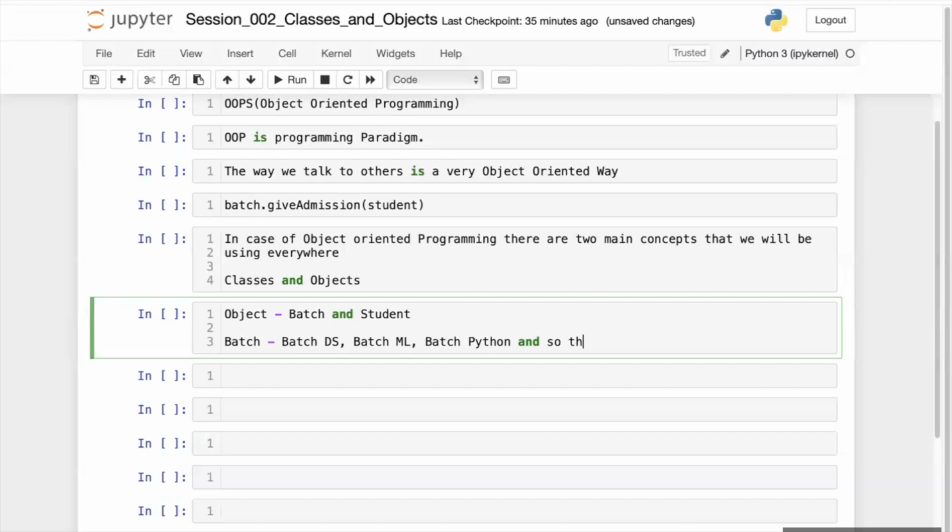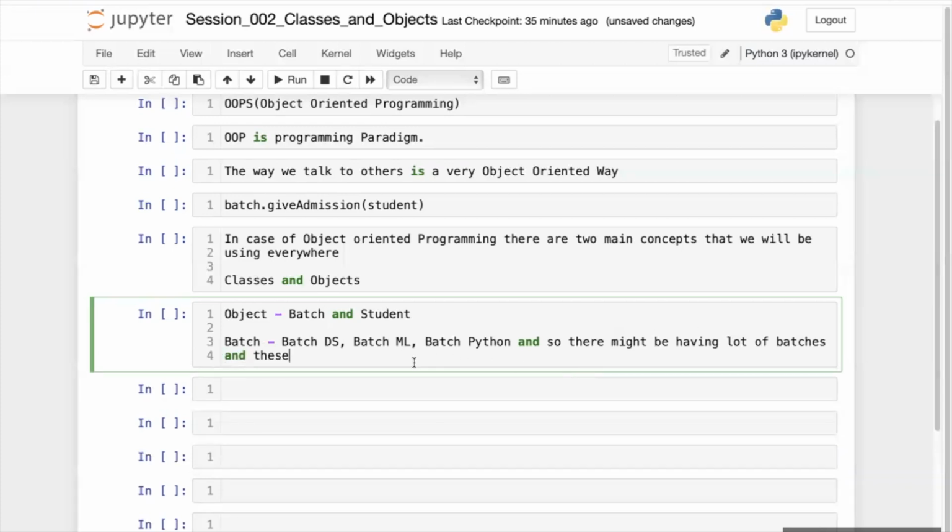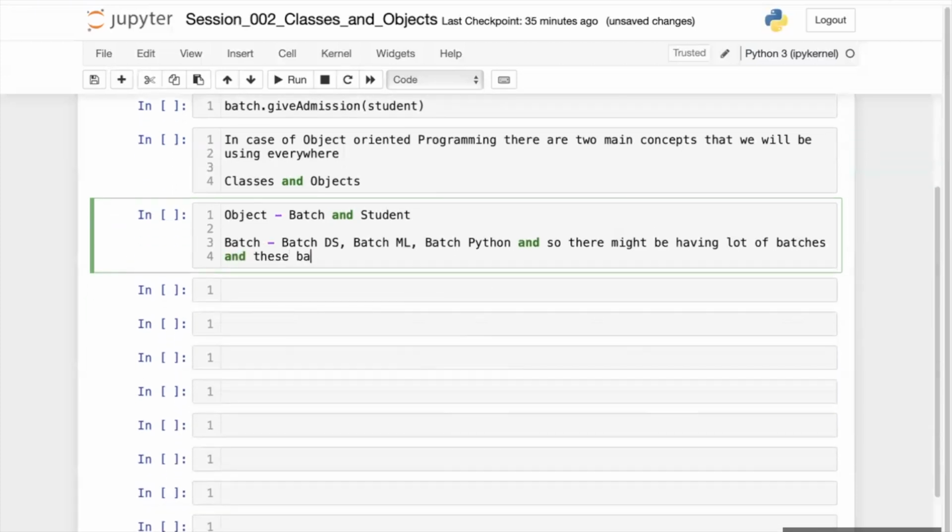There might be a lot of batches, and these batches will have a lot of students. Fine.